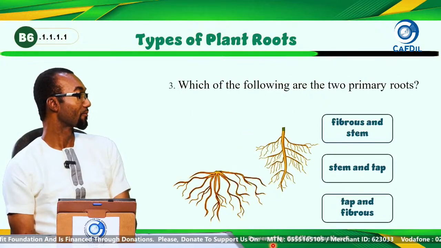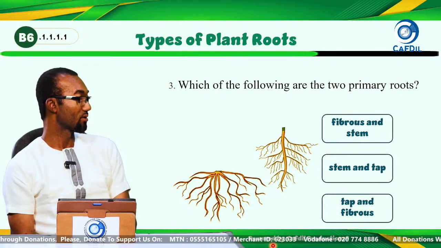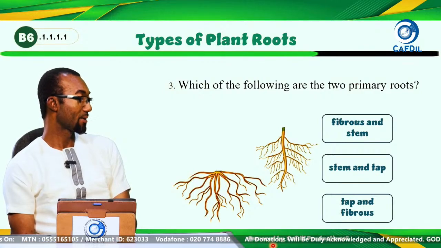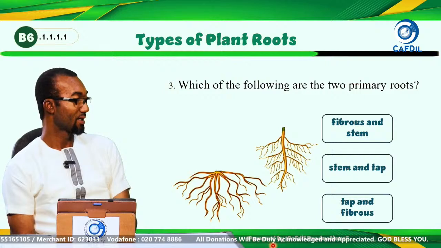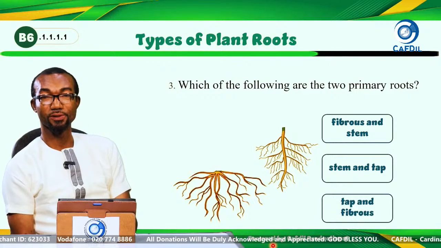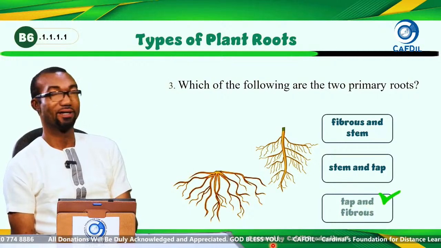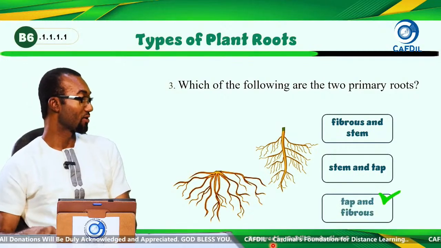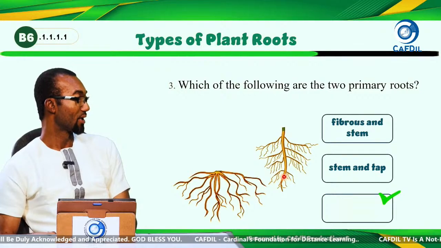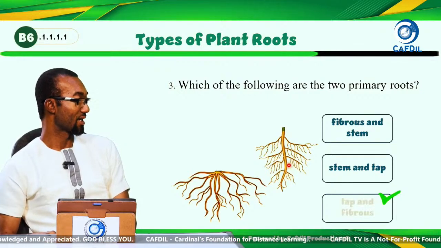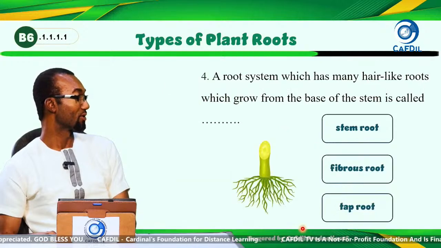Which of the following are the two primary roots? Fibrous and stem. Stem and tap. Tap and fibrous. Good. Tap and fibrous root. These are the two main. So this is the tap roots and this is the fibrous roots.